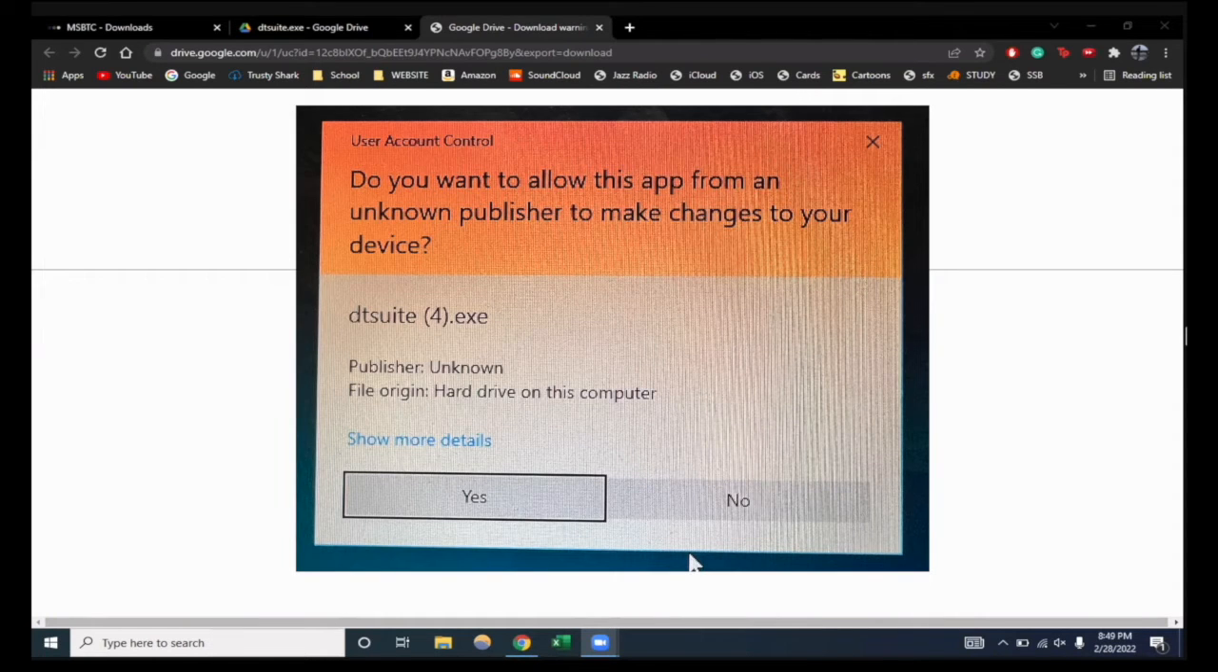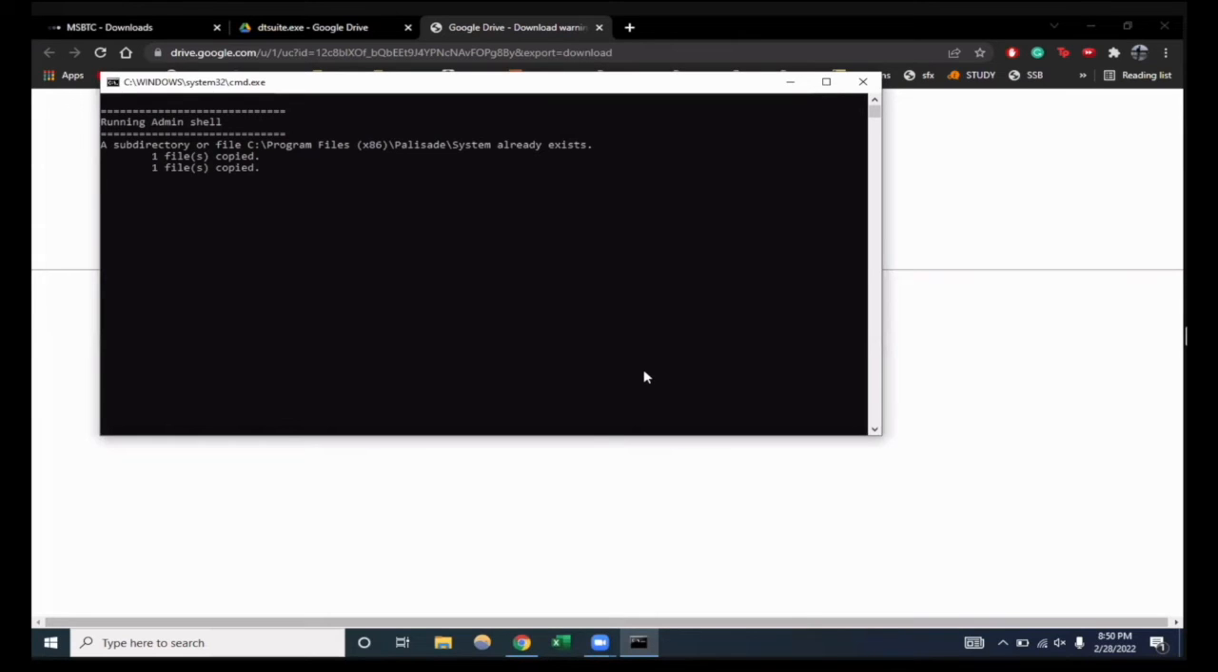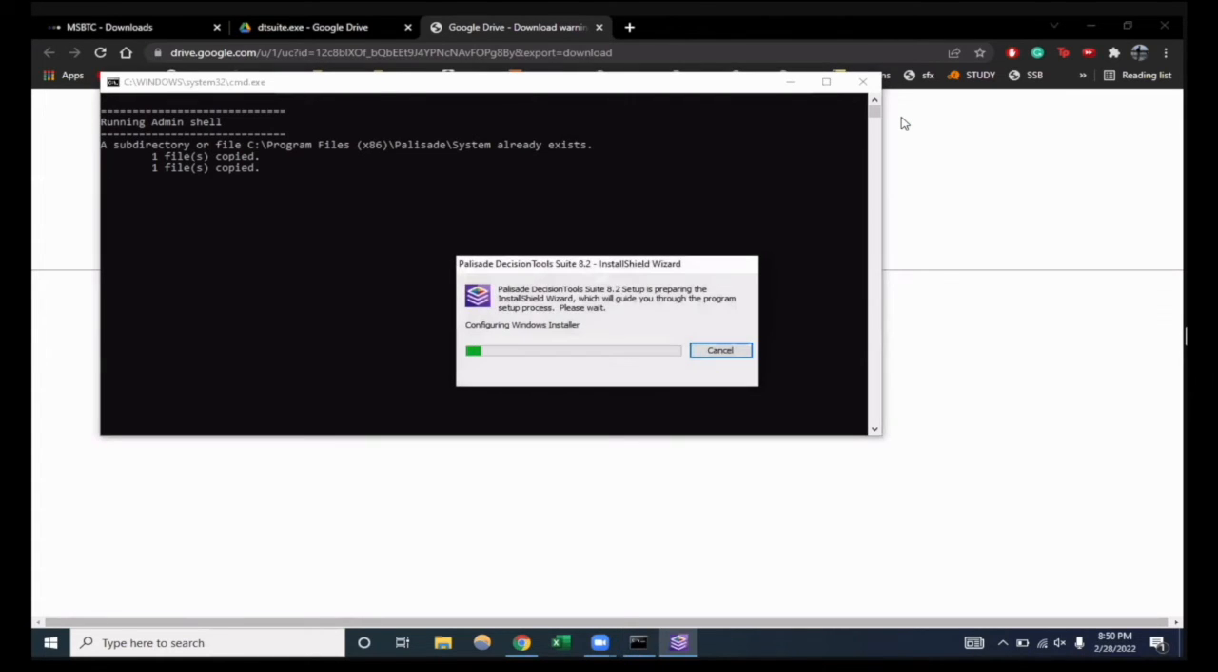So now you'll see this pop up on your computer after you've pressed run anyway, and it asks if you'll allow this app to make changes to your device, and you can press yes, and then you want to press yes. And now command prompt may or may not show up, but if it doesn't, it's fine. Right now it's just showing up for us because we have previously downloaded Decision Tools. And then you can wait for that to load.